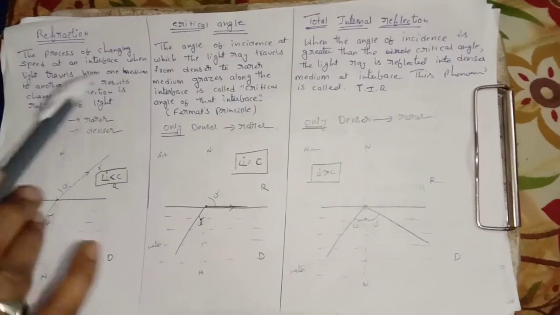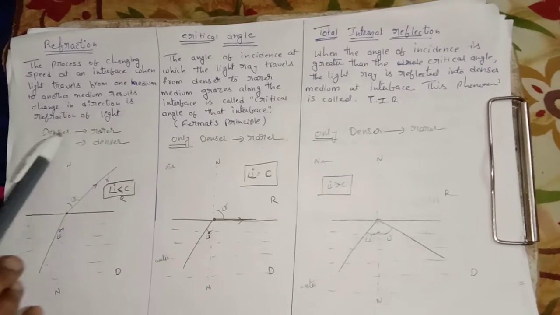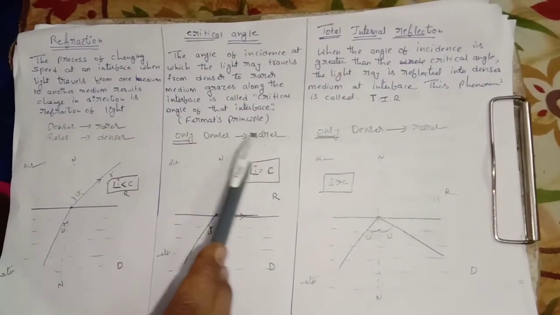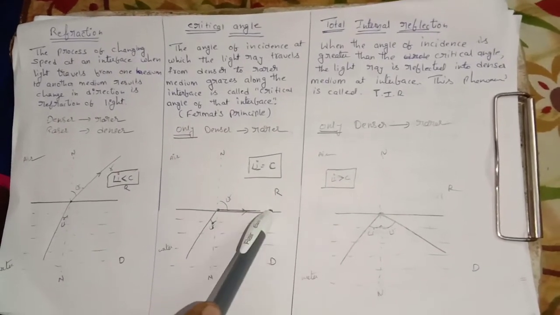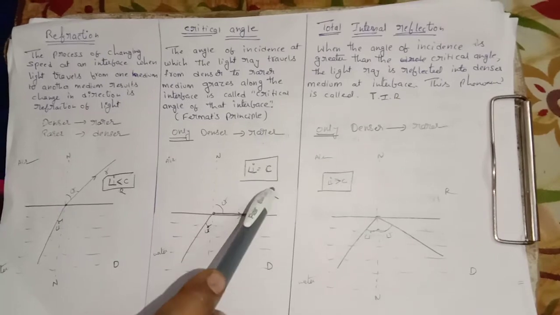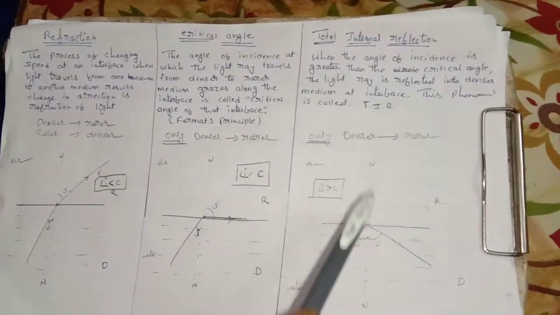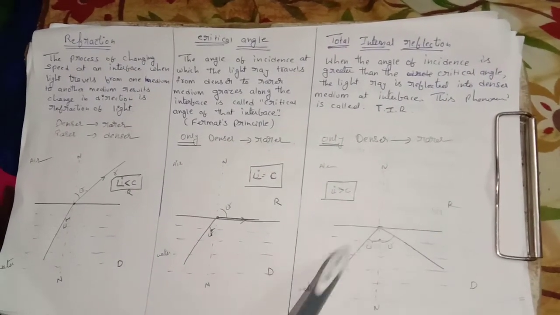In refraction, light goes from denser to rarer and rarer to denser. In the critical angle, only denser to rarer medium takes place. It will not take place from rarer to denser medium. And in total internal reflection also, only denser medium to rarer medium takes place. You should understand this.